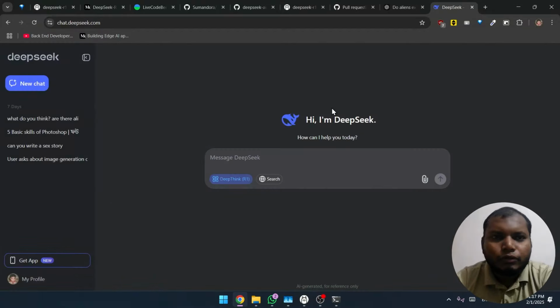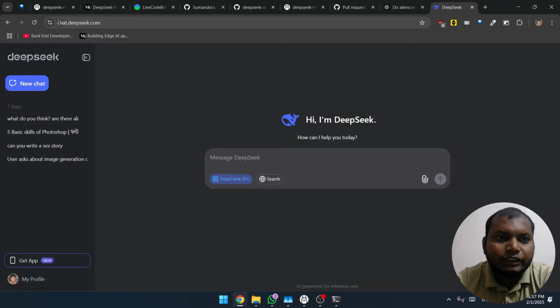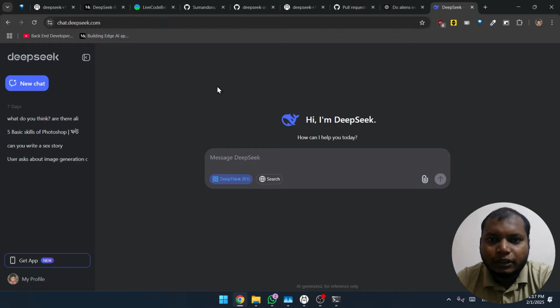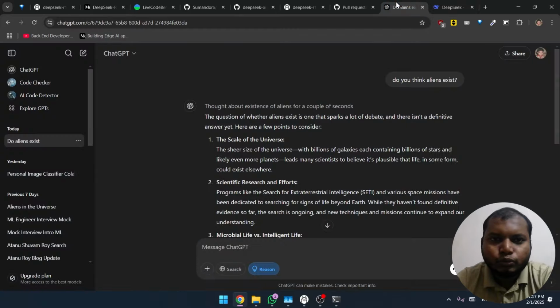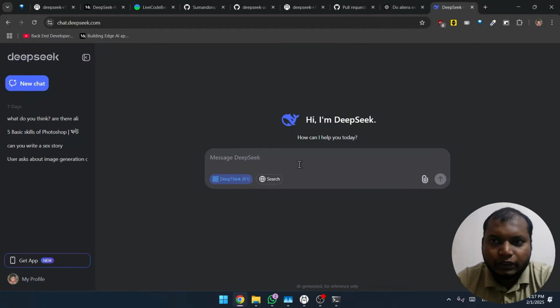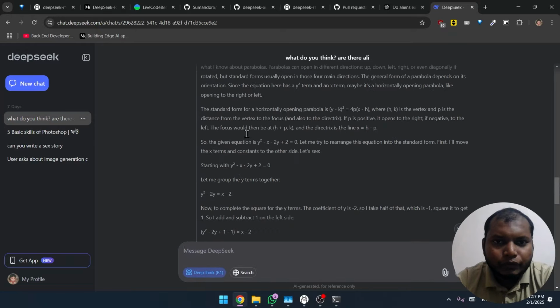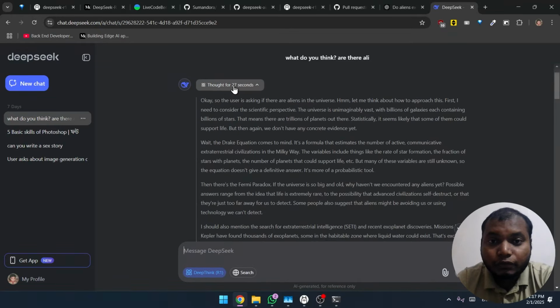Okay, great. So we are in the DeepSeek website. The link of the website is chat.deepseek.com. The UI is pretty much same to that of ChatGPT. I guess they wanted people to see a more familiar UI. The same question আমি কয়েকদিন আগেই আমি জিজ্ঞেস করেছিলাম, and if you see its response, so it thought for 27